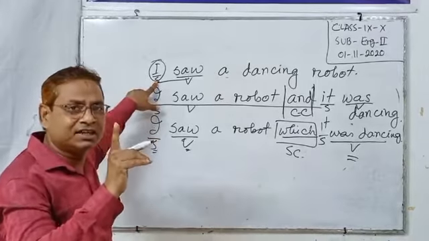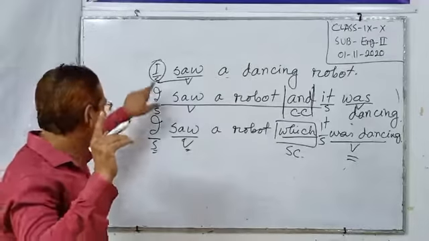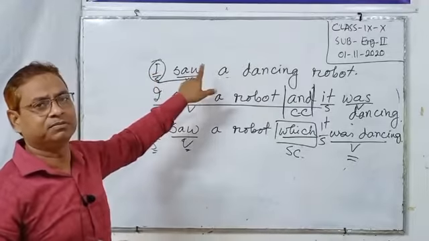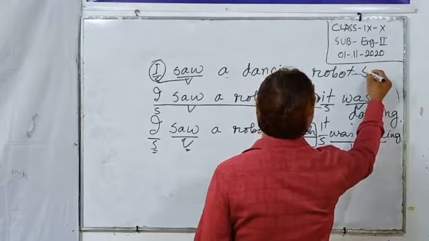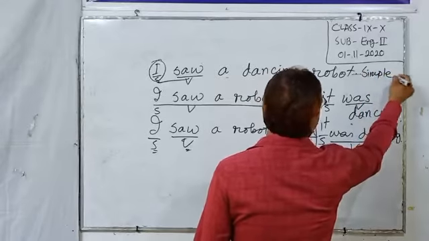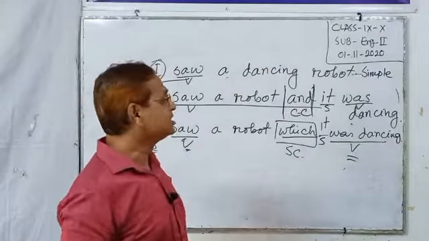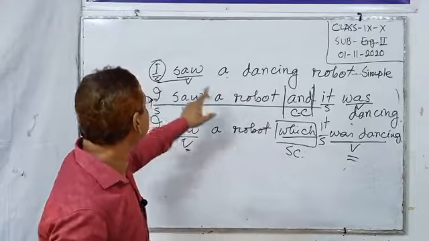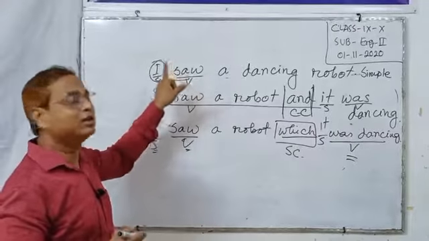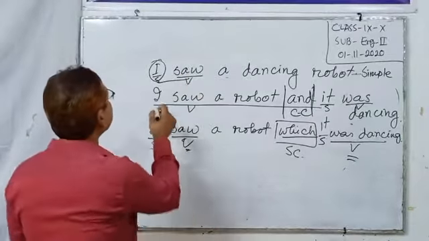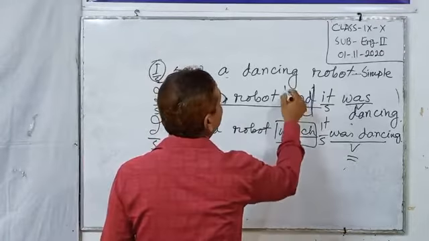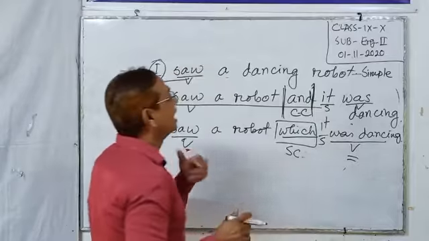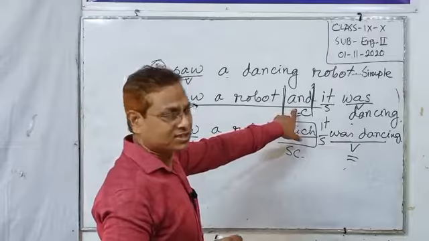Dear students, if we analyze the sentences, which sentence stands for only one subject and one verb? This is a simple sentence. It's called a simple sentence. A simple sentence is characterized by one subject and one verb, whereas this sentence has 2 subjects and 2 verbs combined with fanboys.